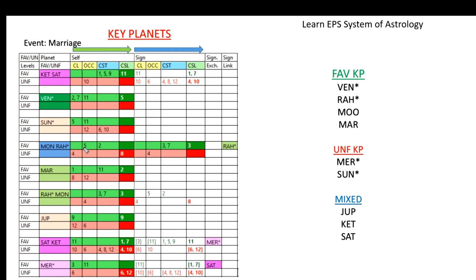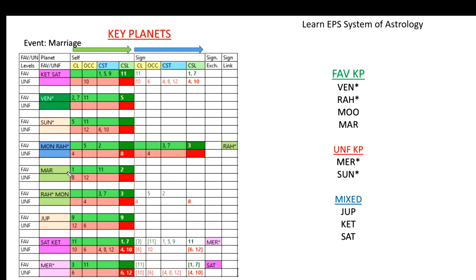Moreover, Moon also has 5 and 2 consequent levels, but unfavorable is present only in the 8th sublord and 4, and no other consequent levels are present. No 12 is present, no unfavorable 6th house is present. Apart from that, in the sign columns also, it does not have much support. So Moon is also coming under favorable, but when compared to Venus and Rahu, Moon is comparatively lesser, but still it is coming under favorable.